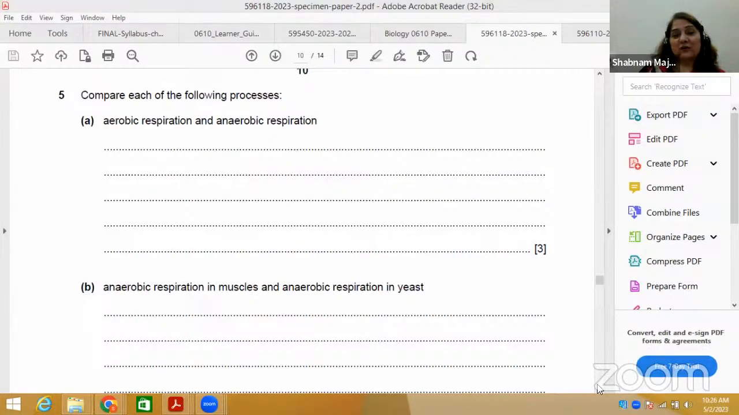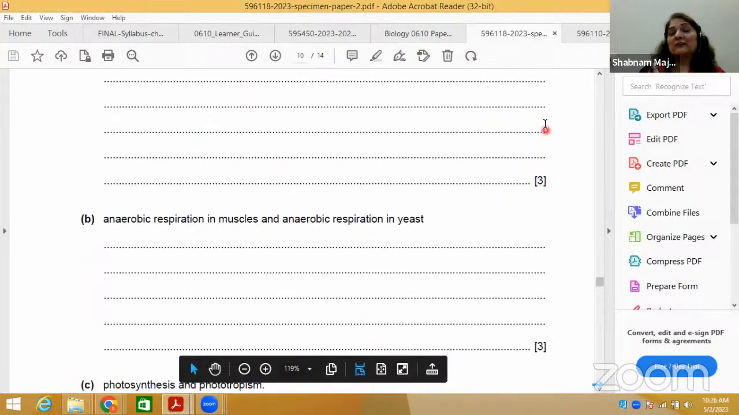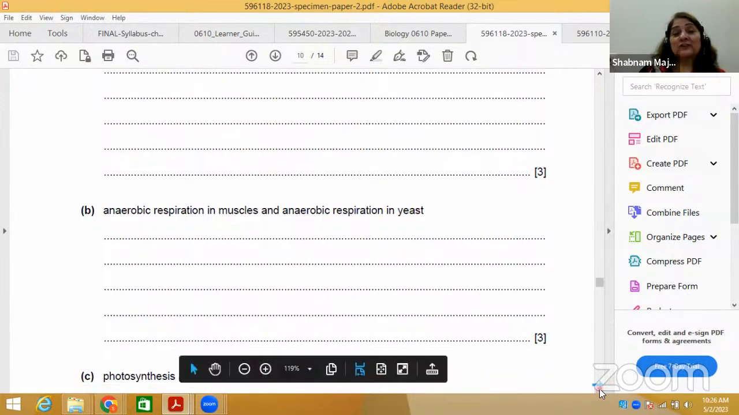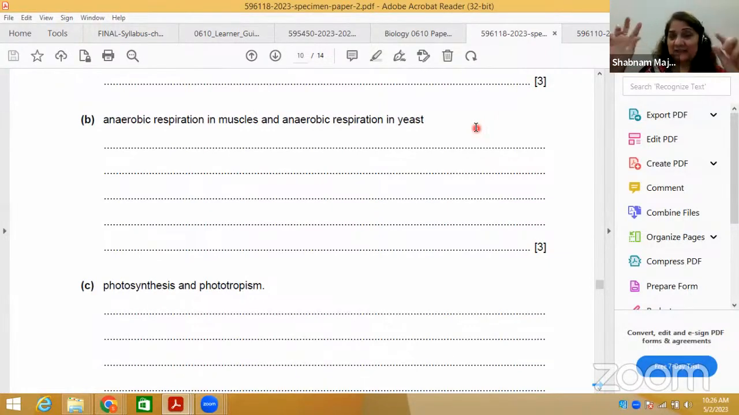After that, this is very common, it's not difficult at all. Next is anaerobic respiration. It is 3 marks, so you have to give 3 points of comparison. Anaerobic respiration in humans, now anaerobic respiration in mussels and anaerobic respiration in yeast. If you remember, alcoholic fermentation and lactic acid fermentation. So please bring it to your mind quickly.